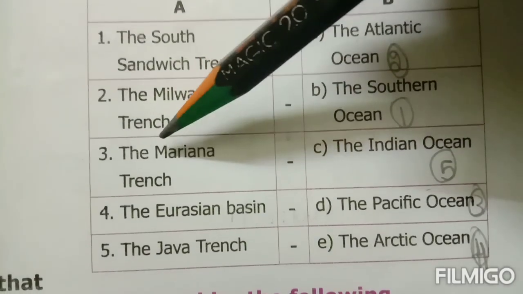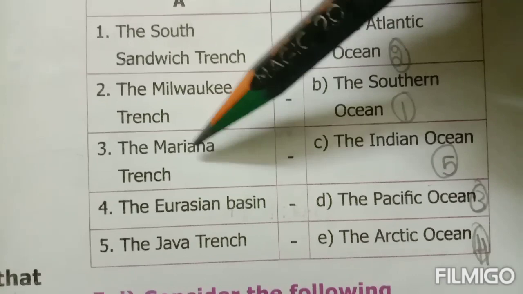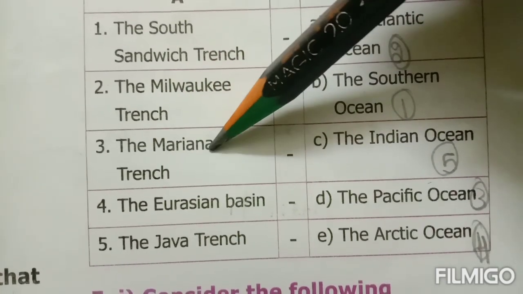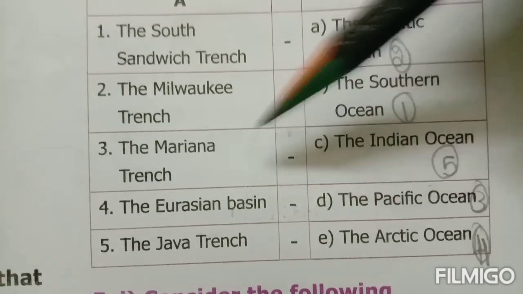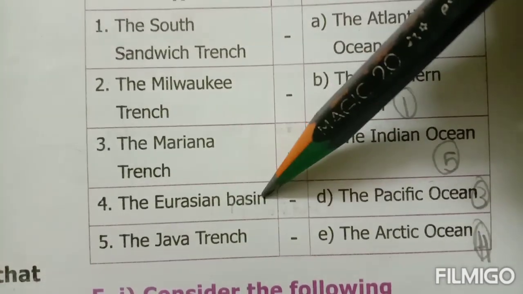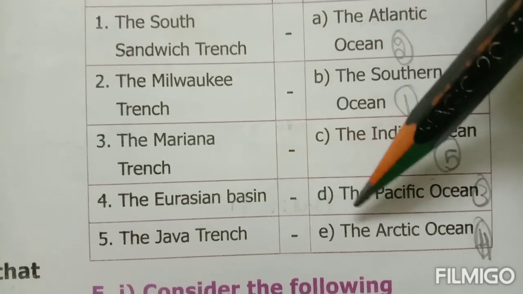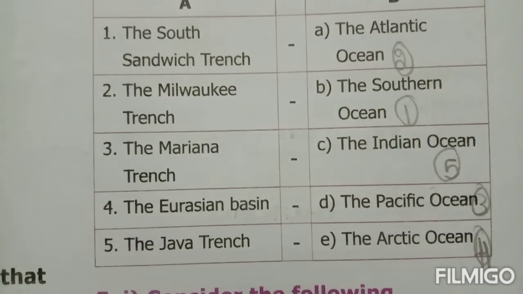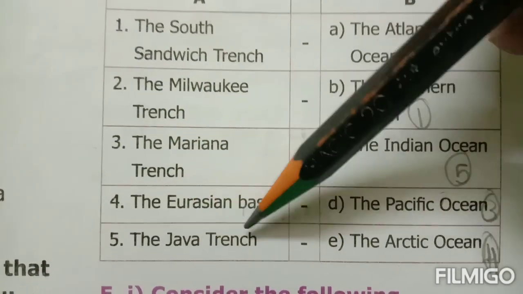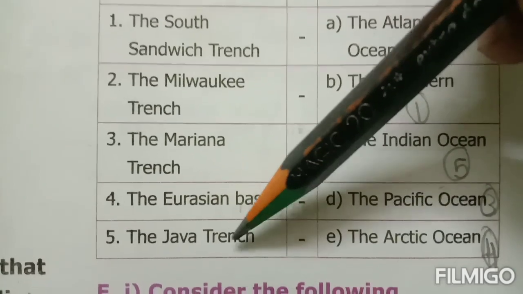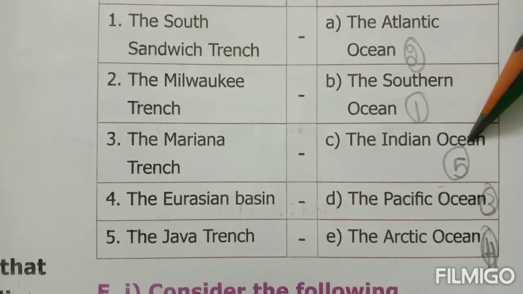Next, the Mariana Trench. Where is the Mariana Trench located? The Mariana Trench is situated in Pacific Ocean. Next, the Eurasian Basin. Where is the Eurasian Basin? The Eurasian Basin is in the Arctic Ocean. Next, the Java Trench. Where is the Java Trench? The Java Trench is in the Indian Ocean.